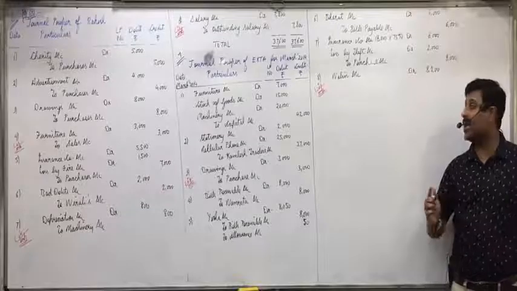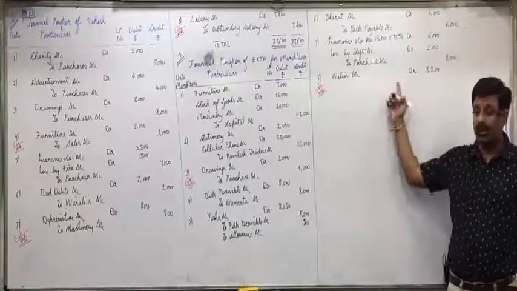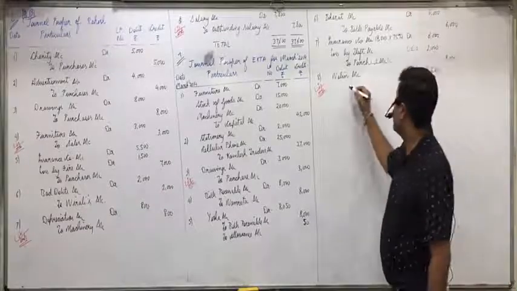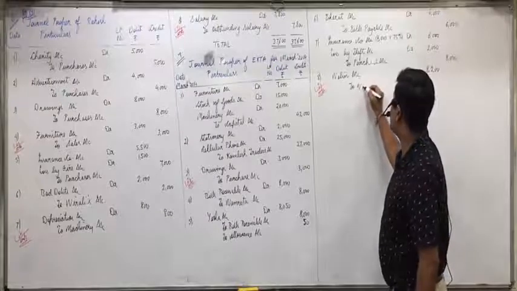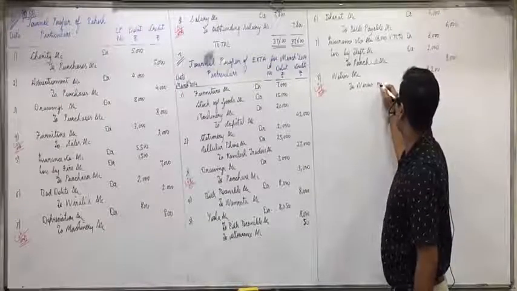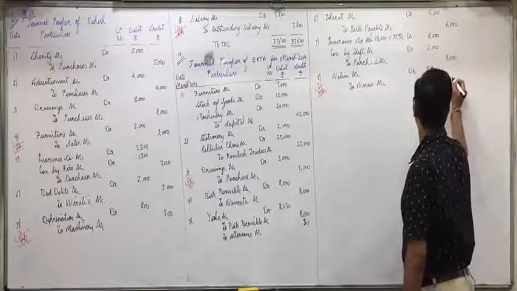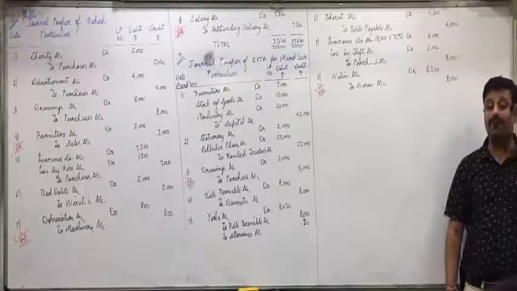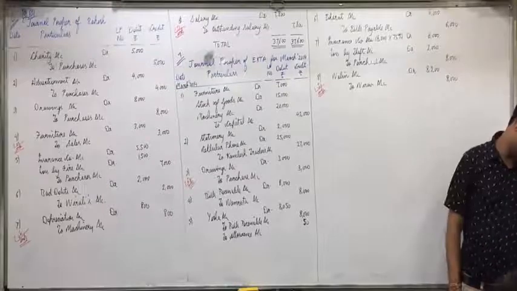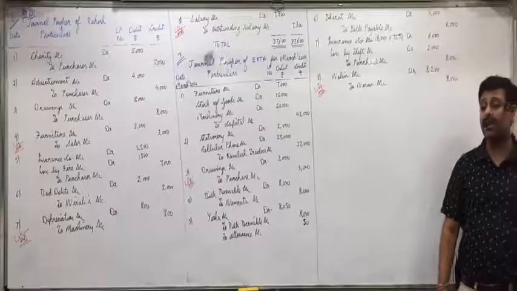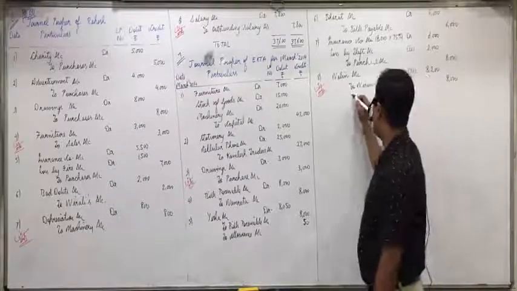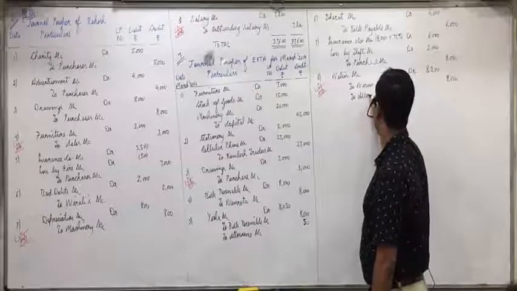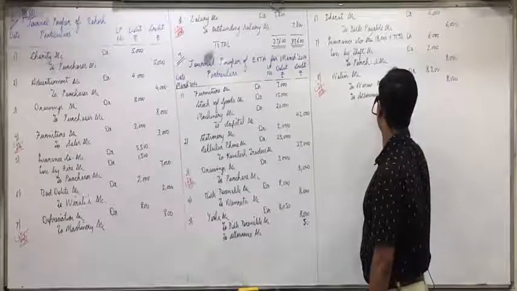Now in this inter-transfer, payables you will reverse and debit. Receivables you will credit. So to Nirav account 8,000. Normally receivables we debit. Here you will reverse and credit the receivable from Nirav 8,000. And to allowance account 200.